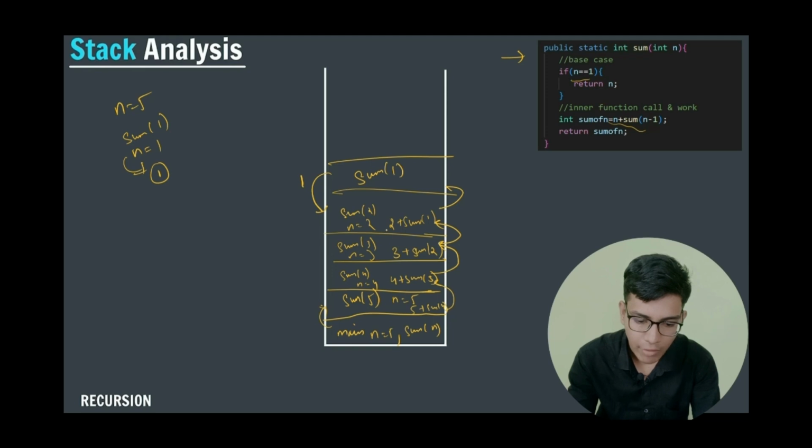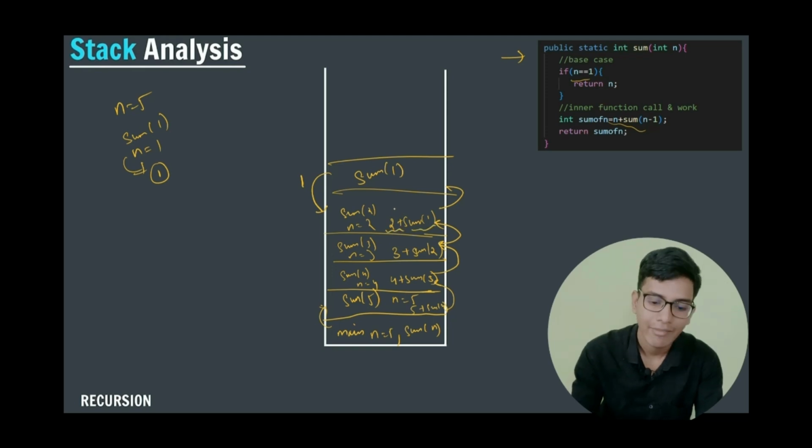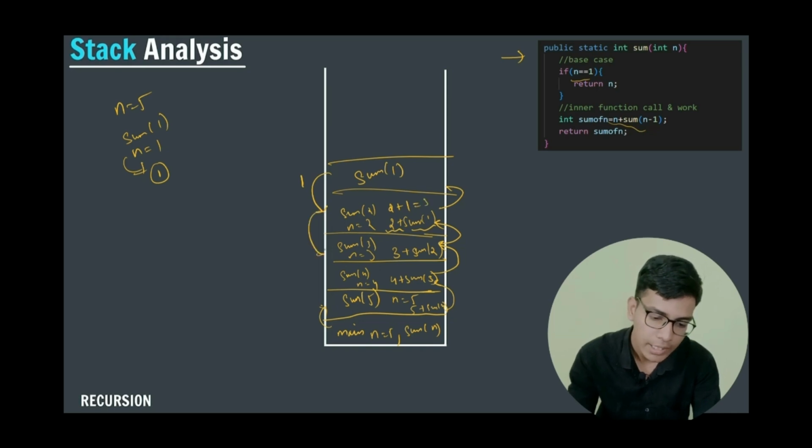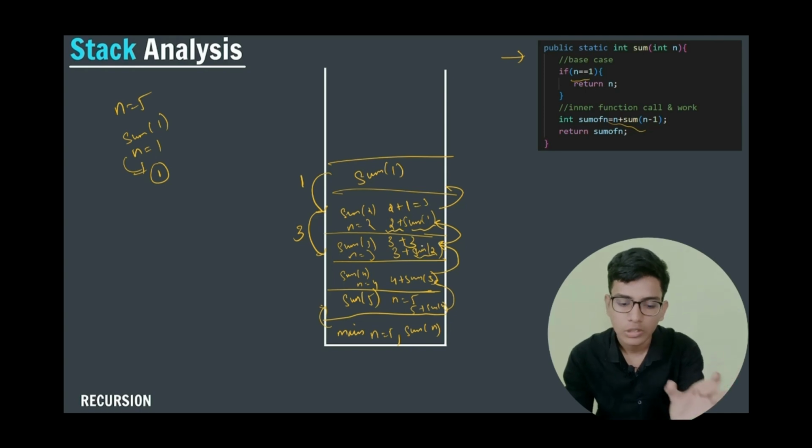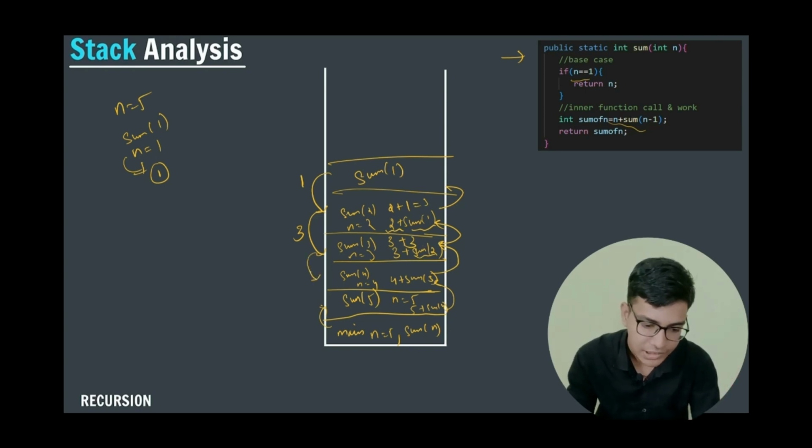From this I will calculate the return value plus n value, that is 2 plus 1. So from this I will return, that will become 3. So I will return here 3. After that I will calculate 3 plus 3. The return value is 3, right? So n value plus the return value. So 3 plus 3. So this thing will give me 6. After that here the n value is 4. So 4 plus return value, that is 6. So this thing will return me 10. After that I am going to calculate n value, that is 5 plus 10. So this thing will give me 15.